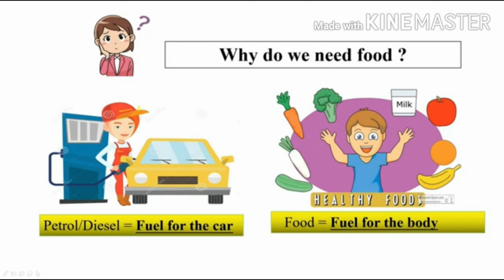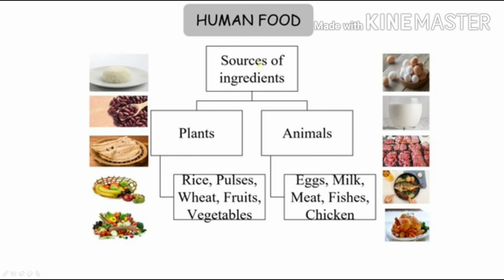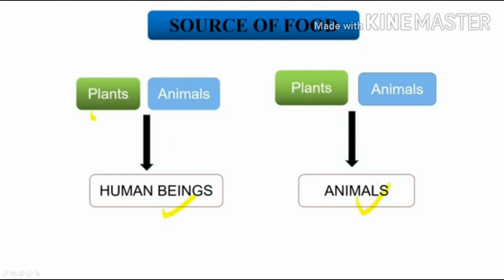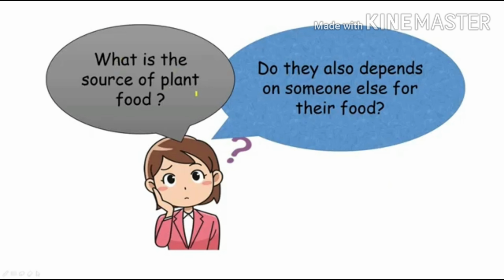All of us know that food is necessary for the survival of all living beings. Just as petrol or diesel are the fuel to the car, food is the fuel to our body. We need food to carry out our daily activities. We also know that there are two main sources of our food, that is plants and animals. Rice, pulses, wheat, fruits, vegetables we get from the plants. Same way, eggs, milk, meat, fishes and chicken we get from the animals. Human beings and animals get their food from plants and animals.